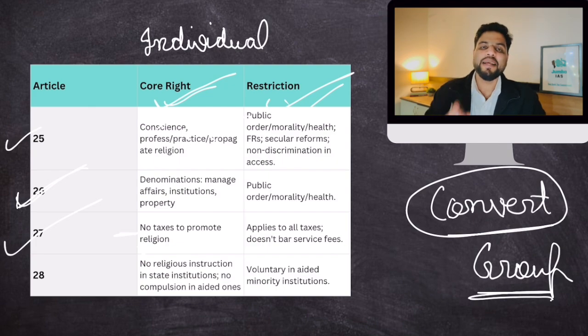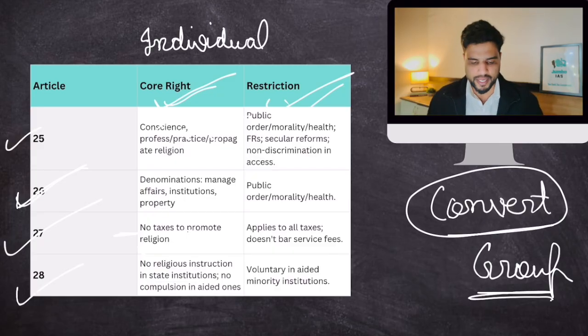That means any public money, government money, won't be spent on promoting a religion, because government money comes from taxpayers. So no taxpayer money would be given to promote a religion. Government won't promote a religion. Basically, it says that. And Article 28, no religious instruction in state institutions. So all state government schools, state colleges, no religious instruction would be given of any religion. Government schools and government colleges would be free from religion.